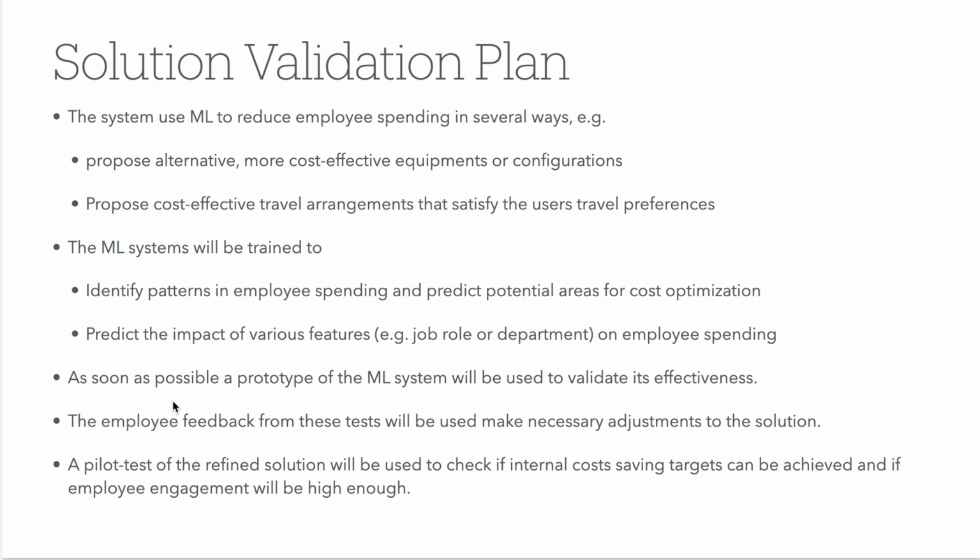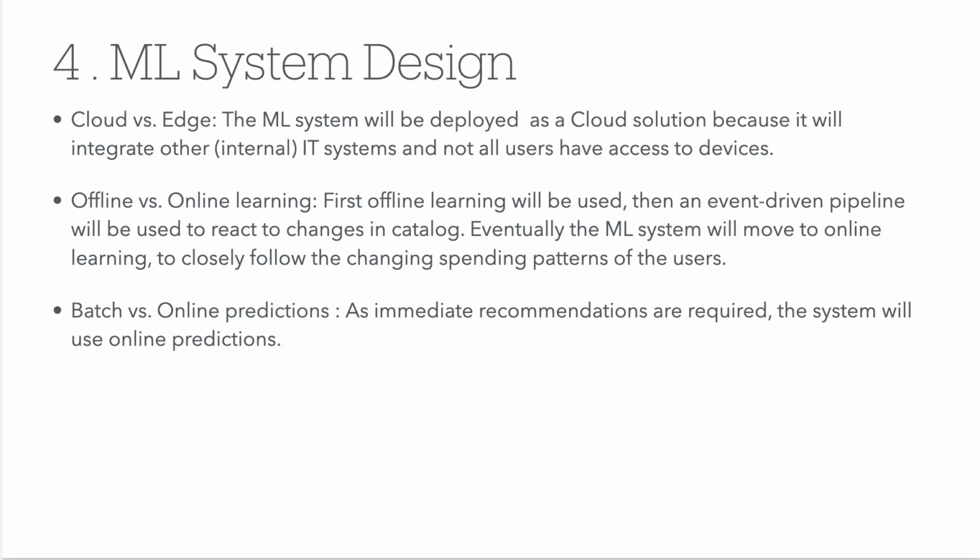After we have refined the solutions, probably taken more than one iteration, we will also do a pilot test to check if our outcomes, the internal cost savings targets, can be achieved with this solution, and if the employee engagement is high enough to achieve the cost savings.